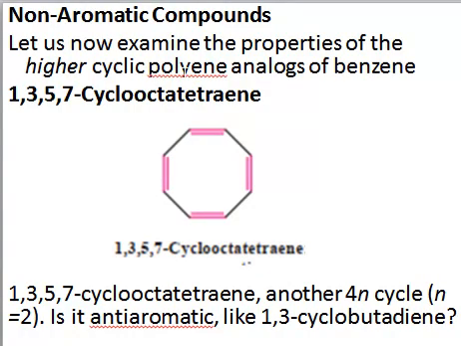So here we have 1,3,5,7-cyclooctatetraene, right? So we have an 8-membered cyclic ring and you can see that it has 8 pi electrons, 4 double bonds. So 8 is a 4n system. If you put n equal to 2, then it will be a 4n system with 8 electrons, right?